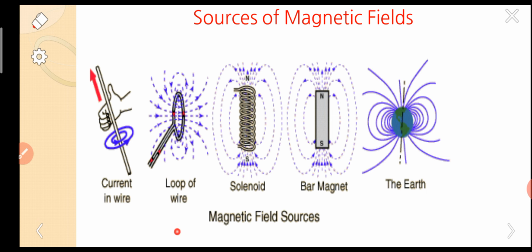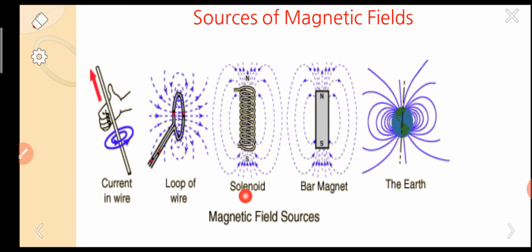The next one is the loop of wire. The same conductor is taken as a wire and formed in the shape of a loop. Whenever current is passing through the wire in the form of a loop, the magnetic field is developed perpendicular to the area of the loop. This is the second one, which we can generally observe.